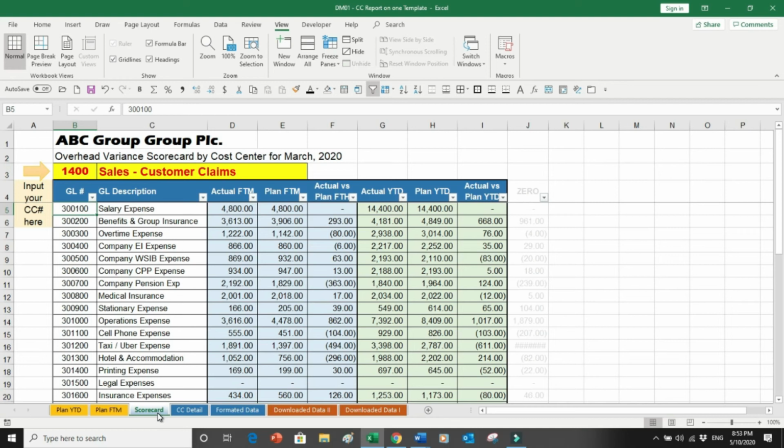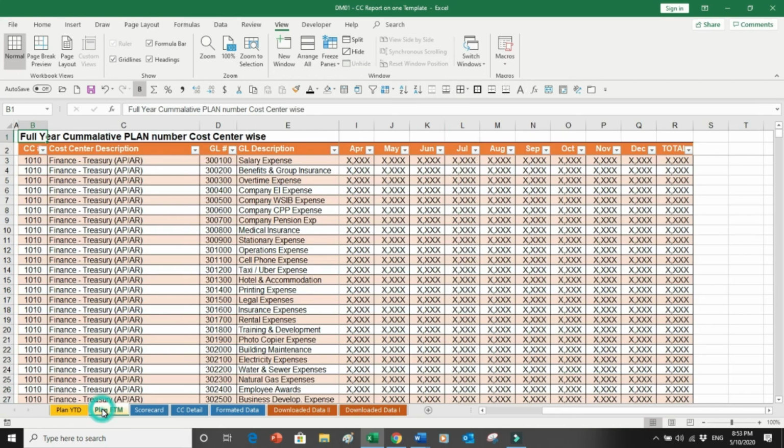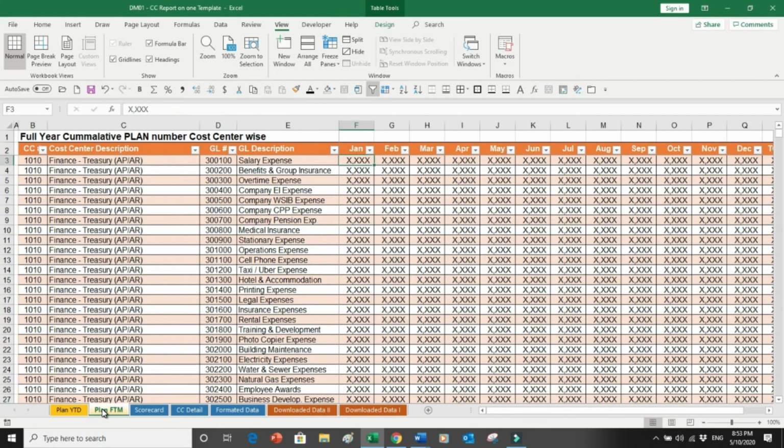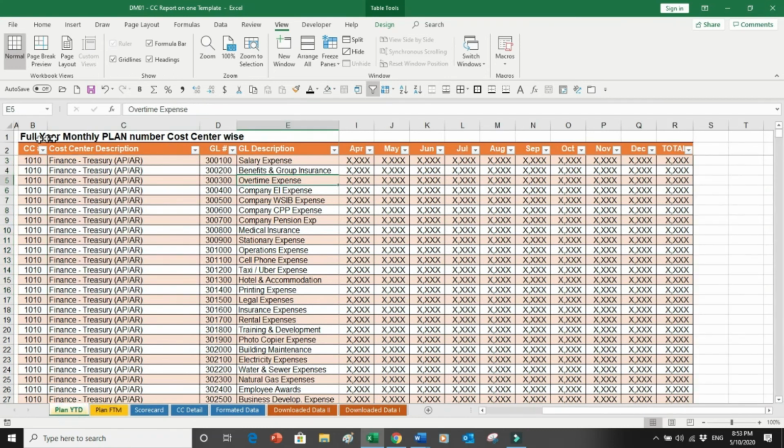Now the second thing I have done over here, I didn't bring in the numbers, but this sheet is bringing plan numbers, column E and column H. Wherever the source is available, I brought it over here. I'm not showing you the numbers, just giving you a concept. I want your concept to be clear. Everything is the same in my plan numbers when I've made the budgets. And over here there's a full year cumulative. This is the annual budget, and this is the monthly budget. So full year monthly plan.